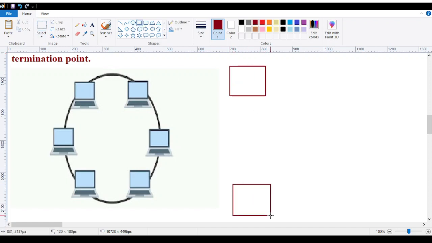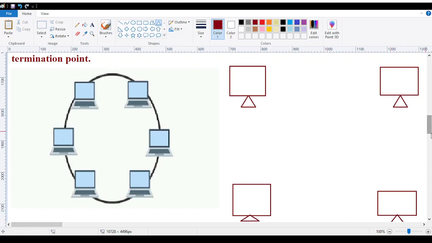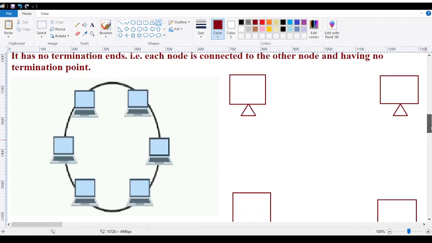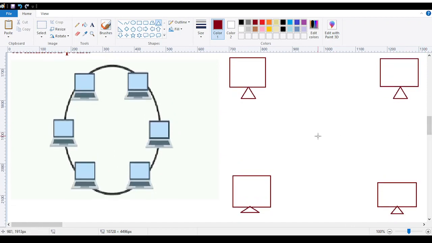Now, let me form one diagram. The ring topology says, suppose these are the computer systems we have. The ring topology says, I am a kind of bus topology, but with connected ends.